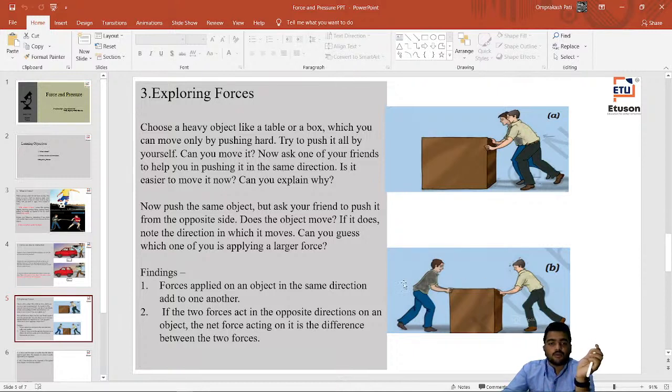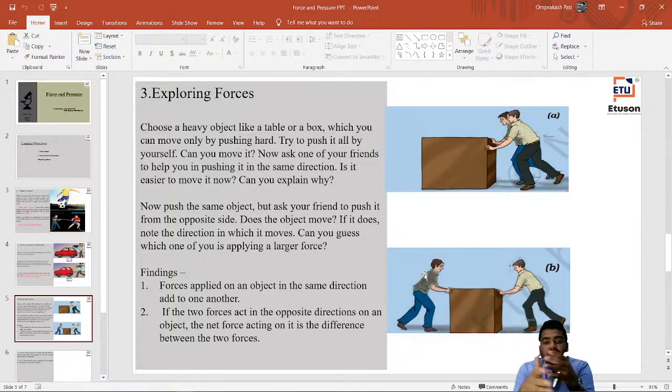That means forces applied on the object in the same direction add to one another. In the first case we discussed that two persons are pushing that box in a certain direction. That's why that box will move in a single direction. But in the second case, two persons are pushing that box against each other, or we can say in the opposite direction. So what will happen in this case? In this case, we can calculate their force by taking the subtraction among them, right?